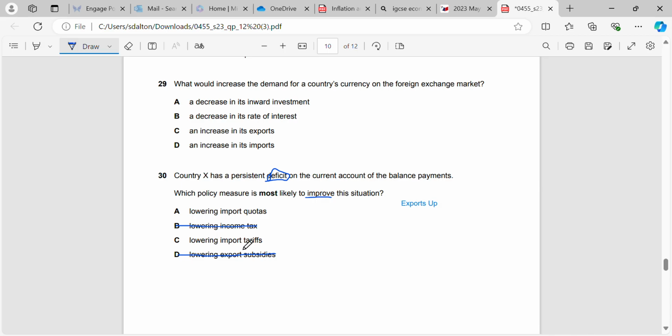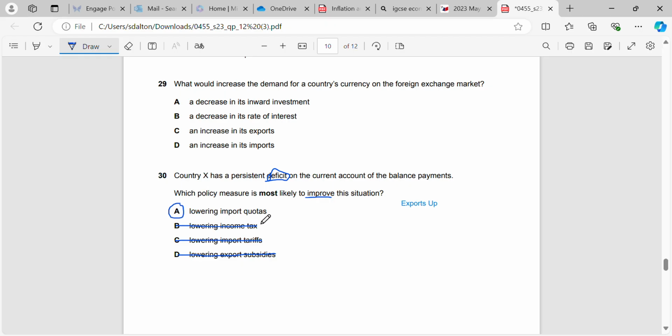Now if we lower import tariffs, that's actually going to make us import more, because we are reducing the tax that people have to pay on imports. So it's going to increase the quantity of imports that come into a country. So correct answer is A and Y.